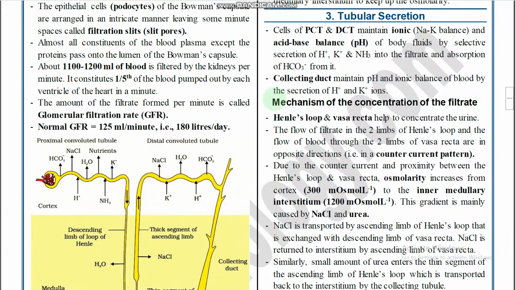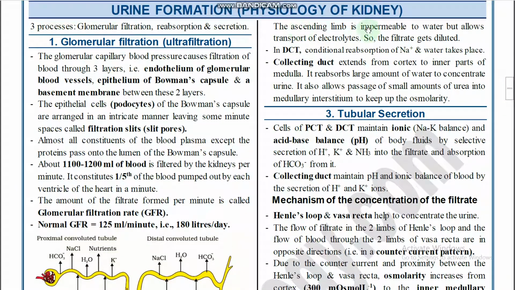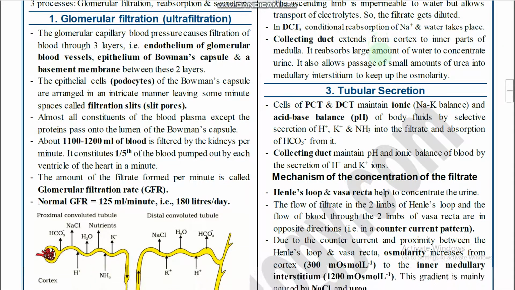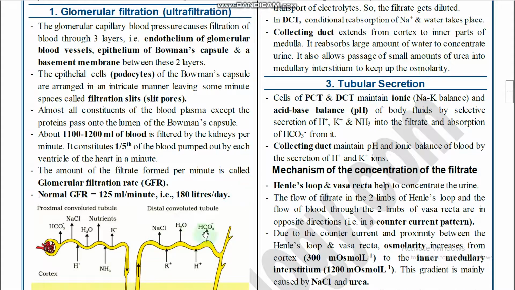Alright, next one. The ascending limb is impermeable to water but allows only transport of electrolytes, so the filtrate gets diluted. In the DCT, conditional reabsorption of Na and water takes place. Conditional reabsorption means that in the presence of hormones, water and sodium absorption takes place.